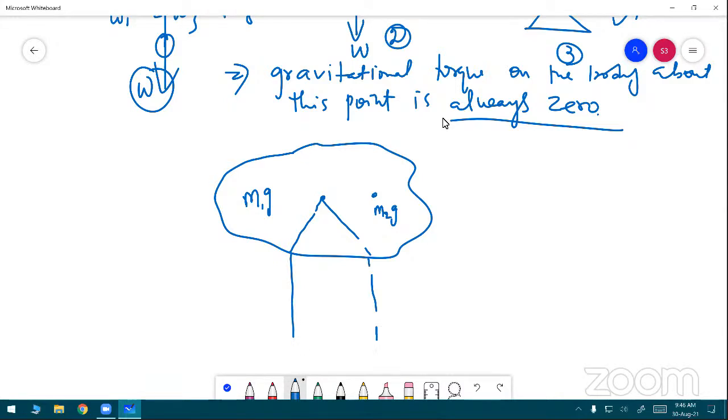The overall weight W is equal to the entire mass into gravity. Yes, sir. The entire mass of this board. At the needle, the reaction force should be in the opposite direction, and this is equal to M into G. Am I right? Yes, sir. Very good. Who is this R?